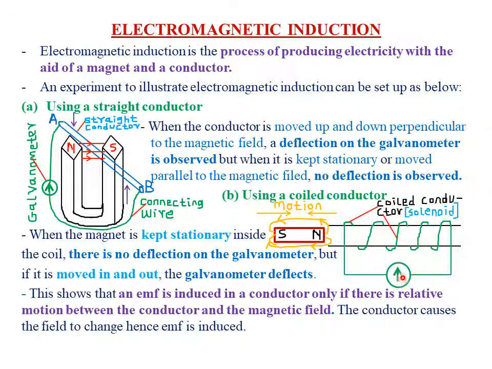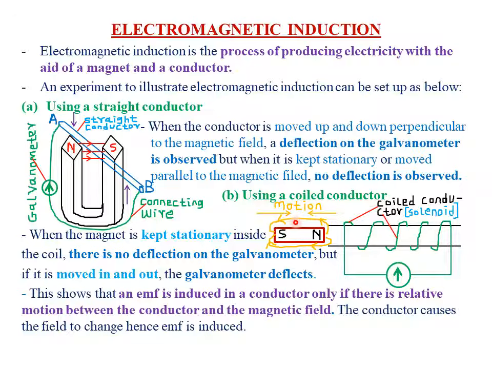So when current passes through this particular conductor, which of course is in connection with the galvanometer, then we expect the galvanometer to deflect either to the right-hand direction or to the left-hand direction, depending on the direction of the current or EMF that has been induced. So we also need a magnet.